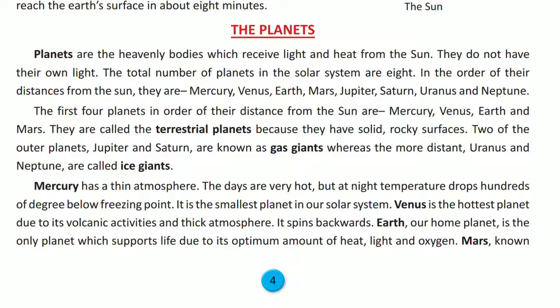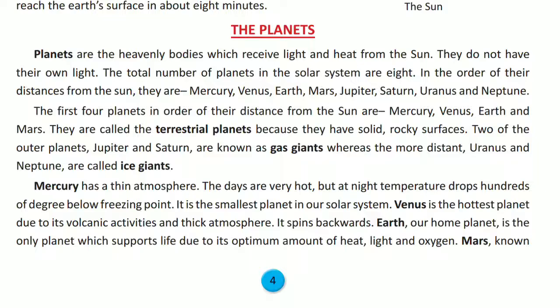Two of the outer planets, Jupiter and Saturn, are known as gas giants. अब these 4 are called inner planets and the rest 4 of them are called outer planets. इसमें से जो 2 outer planets हैं, that is Jupiter and Saturn, are known as gas giants. Whereas the more distant Uranus and Neptune, the last 2 planets, are called ice giants.